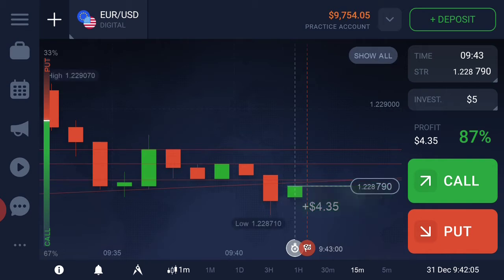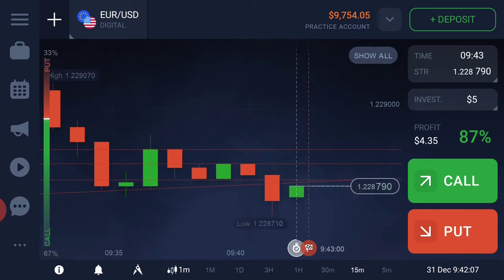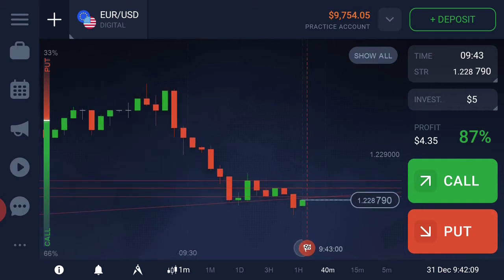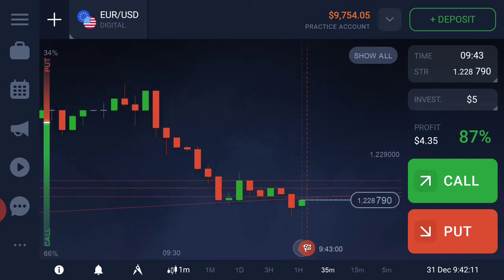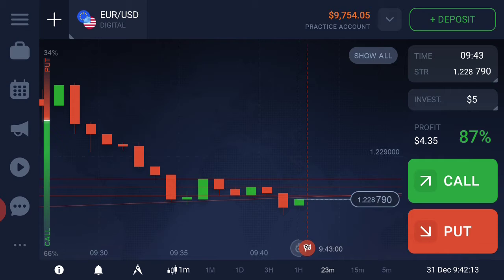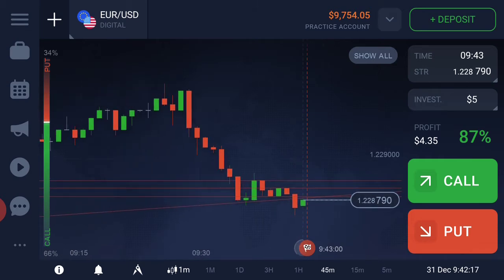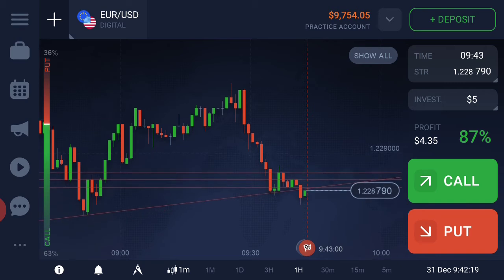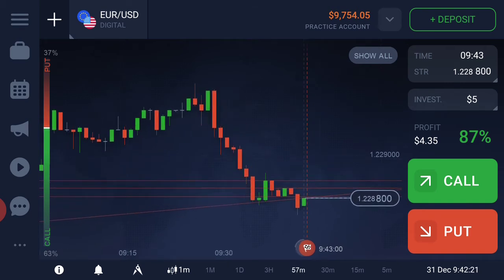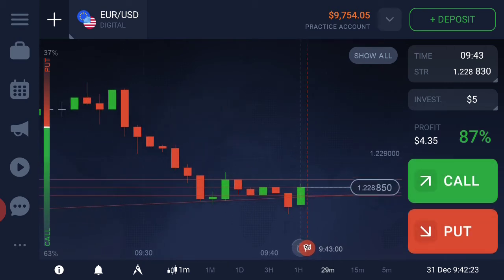Okay, so let me do one more trade. This is a breakout candle. The trend also is downtrend, downward momentum. So let's see what happened.